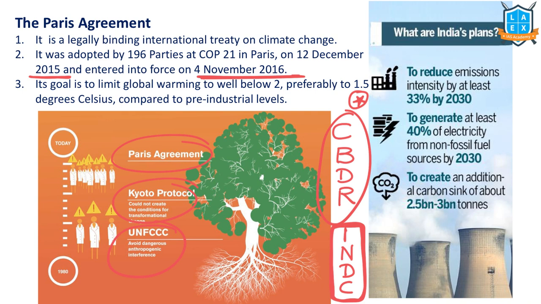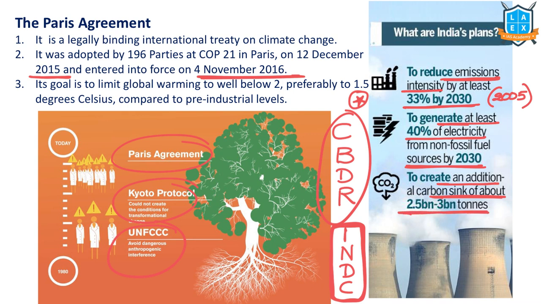Then what are the goals of India? India said we are going to reduce emission intensity, carbon emission intensity, by at least 33% by 2030 compared to 2005 levels. Next, we are going to generate at least 40% of our energy from non-fossil fuel sources. That's why we are going forward with renewable energy. And then we also said that we will create a carbon sink. Carbon sink means something that absorbs the carbon, here in this case forest.